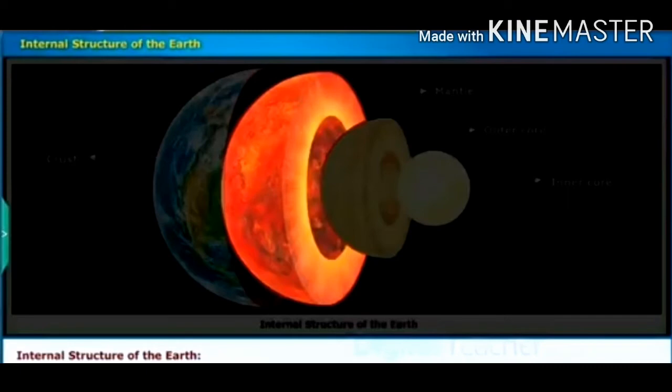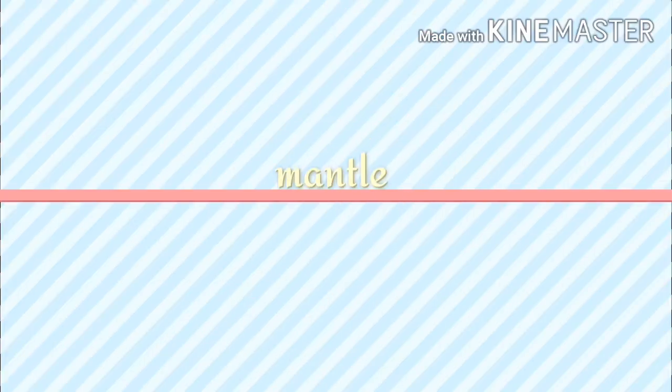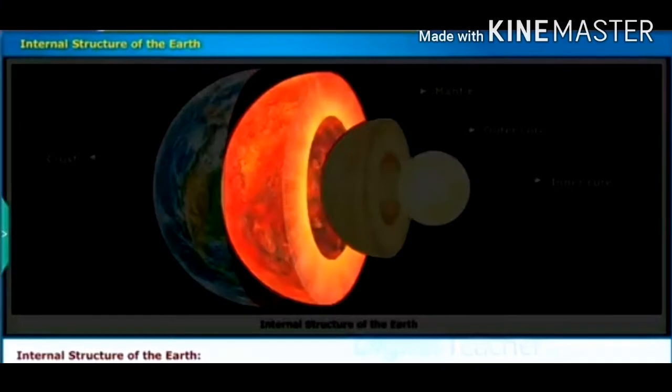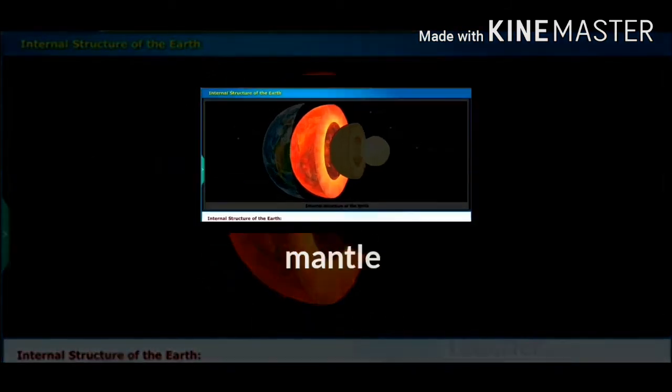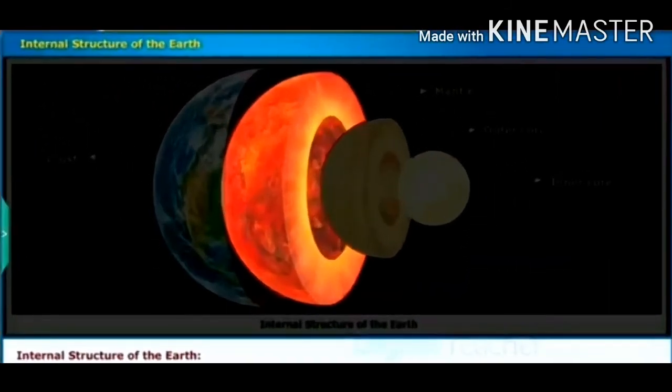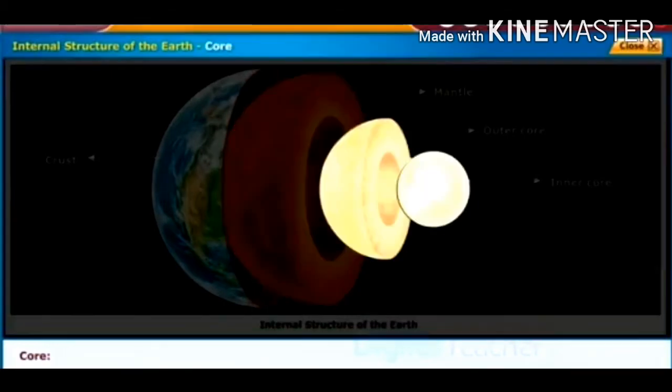Now let us know about the mantle. The thickness of the mantle is 100 to 2900 kilometers. The upper part of the mantle is a pliable layer over which the crust floats, which consists mainly of chemicals called silicates.